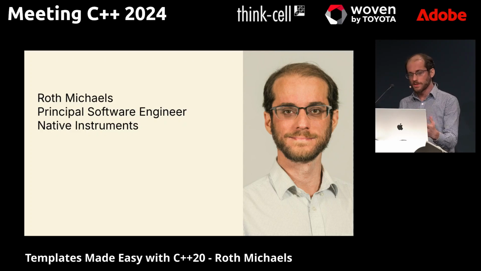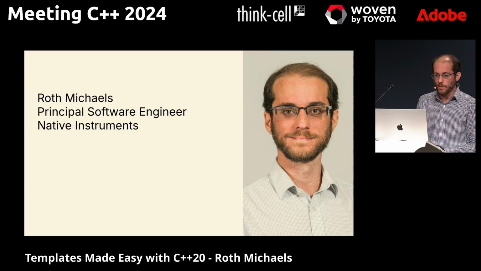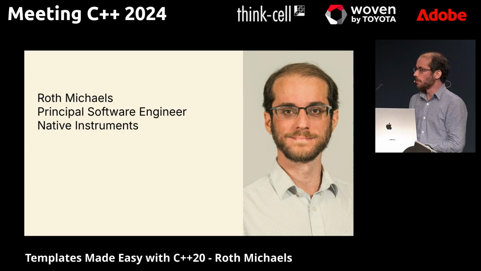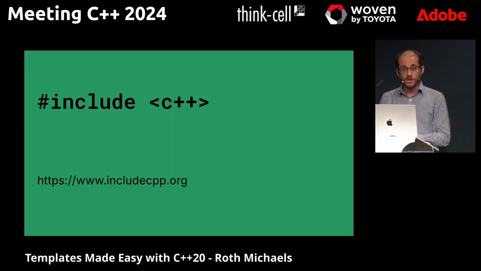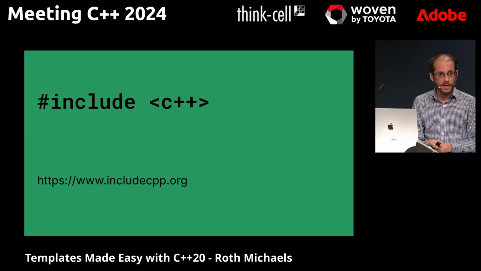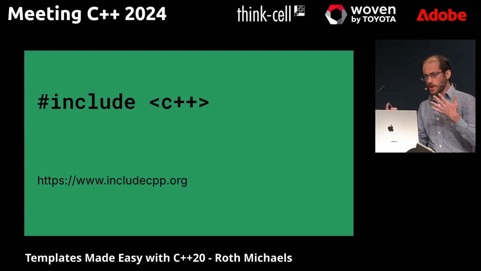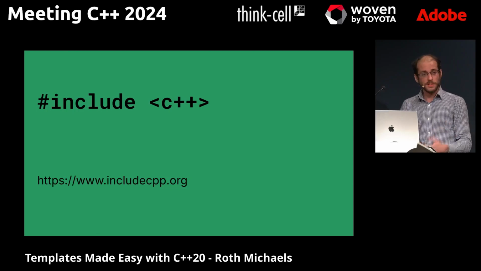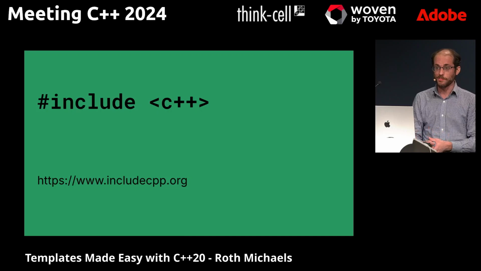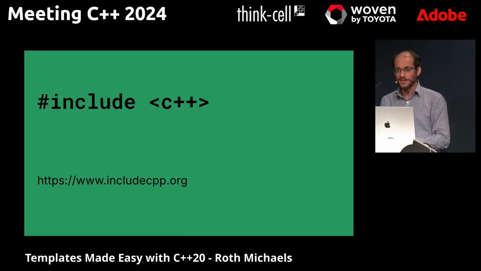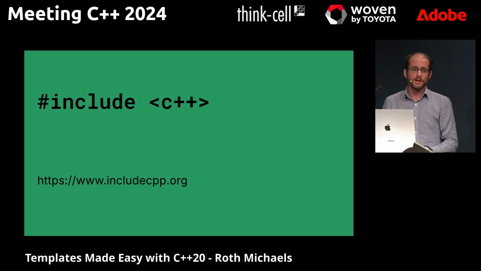And before I get into a little bit more about myself and what I do, I want to say a little bit of a thank you to the Include C++ org, both for this version of the talk and previous versions of the talk I gave. I had some questions, ran into some interesting stuff. Actually asked ChatGPT for help, that told me crazy answers, and then the real humans did help me out. You can ask me in the hallway about that story later. It's pretty funny, but the short part of it is, the first part of the answer, ChatGPT told me why, when I asked, oh, why does this work? C++ templates are really complicated, is what it said.